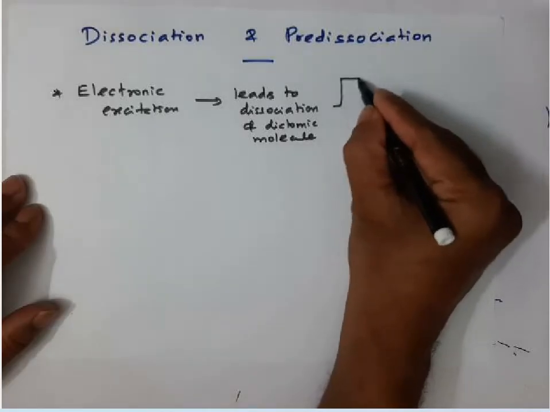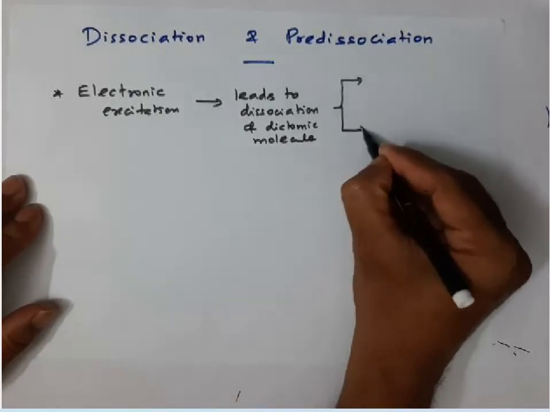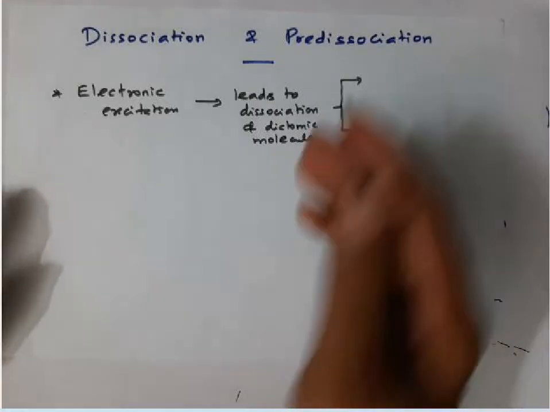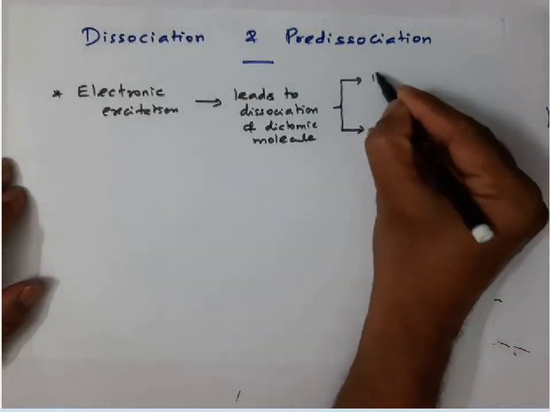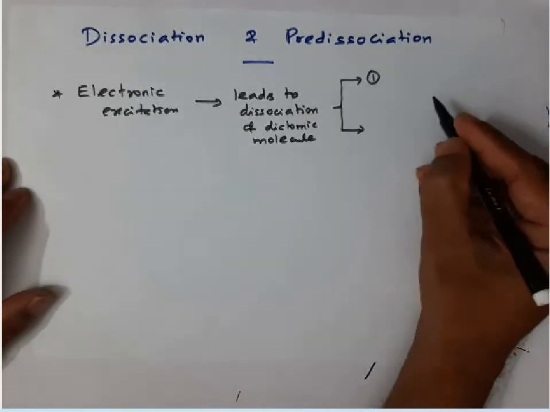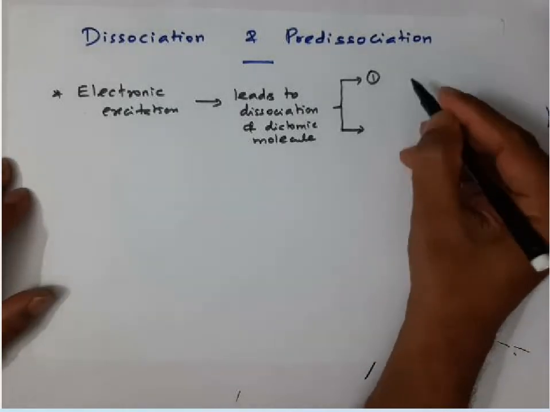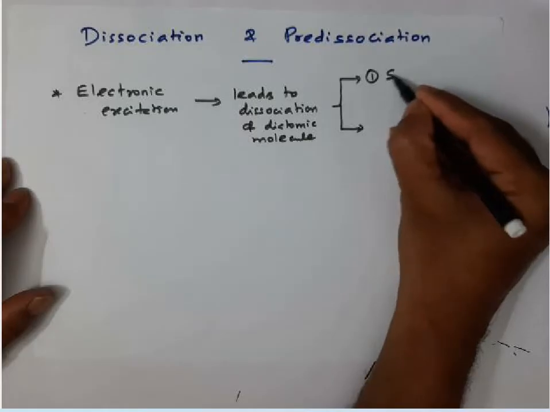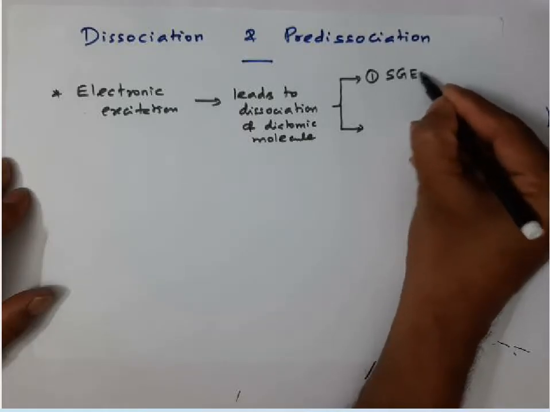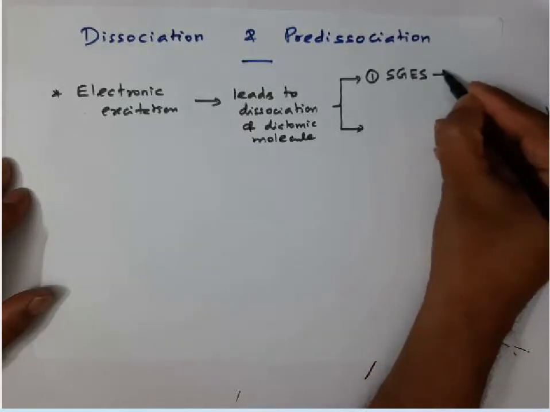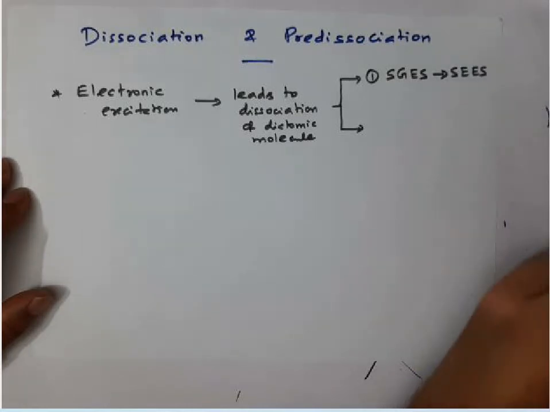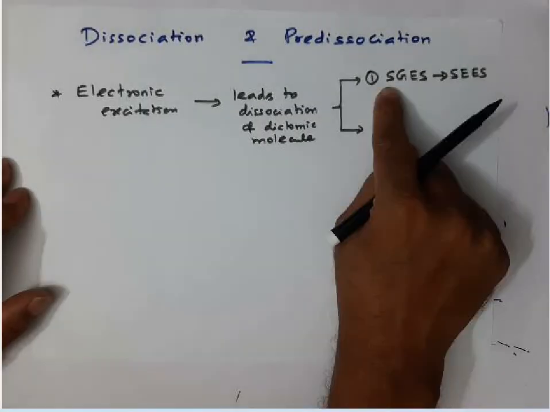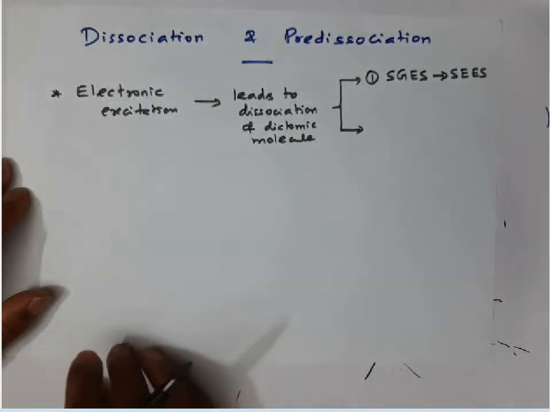then there are two ways by which the dissociation will occur. Number one, the excitation takes place from a stable ground electronic state to a stable excited electronic state. You know very well, stable means an electronic state having a minimum.